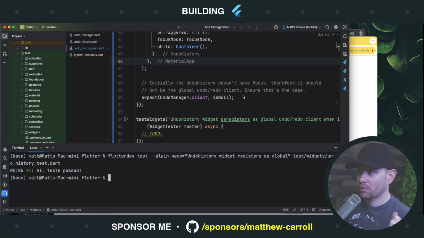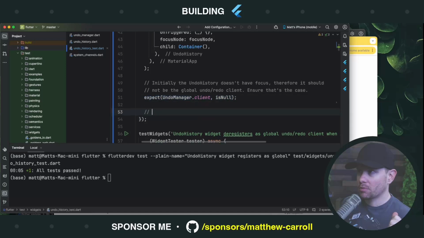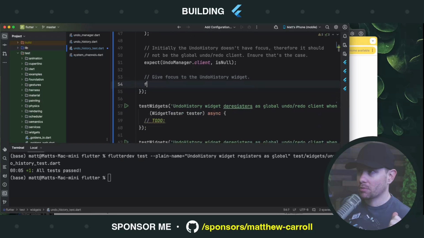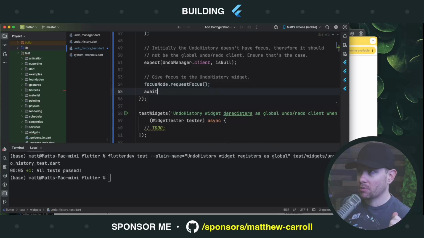And it passed, which means, yes, right here it's null. Now we're going to give focus to the undo history widget. How do we do that? We take the focus node and we say request focus. But remember, we're in a test. We are responsible for moving time forward. If we're going to request focus, we need an extra frame to compute that in the widget tree. So we're going to say await tester.pump. We're going to pump one frame.